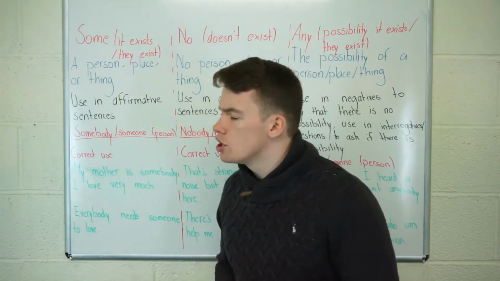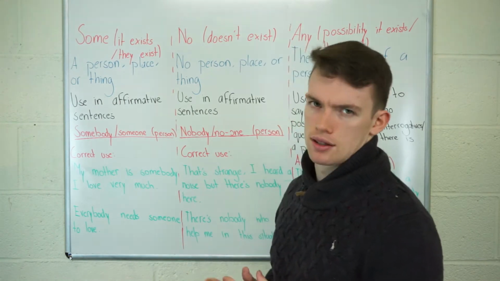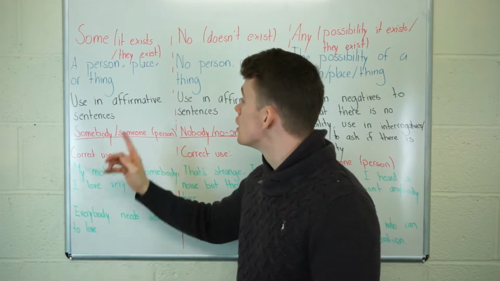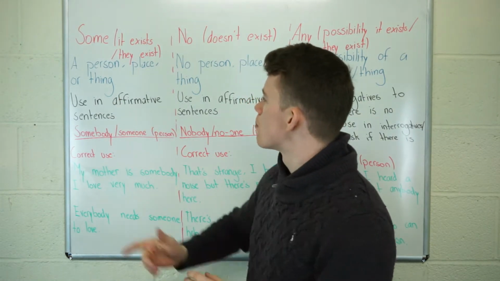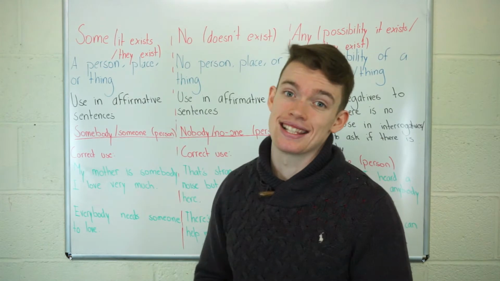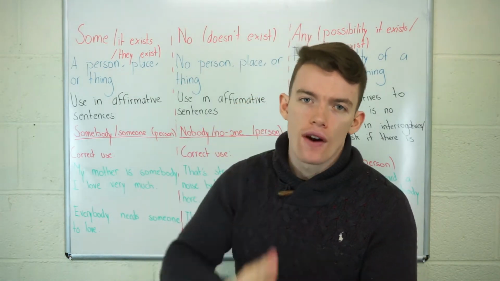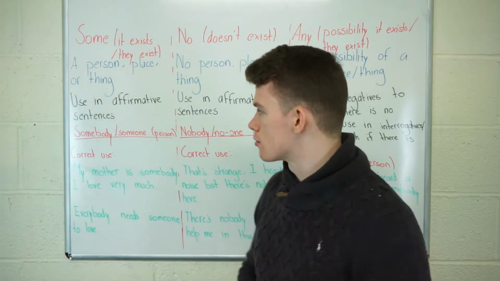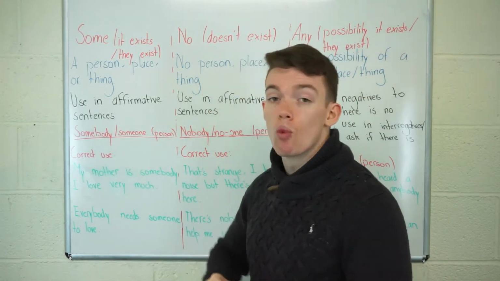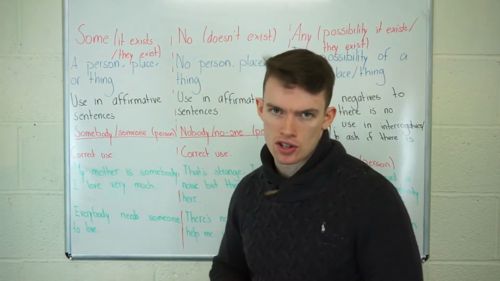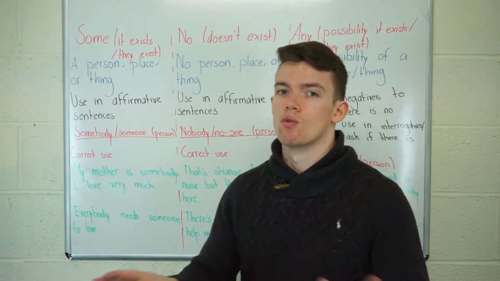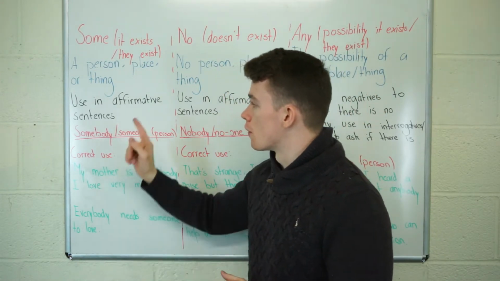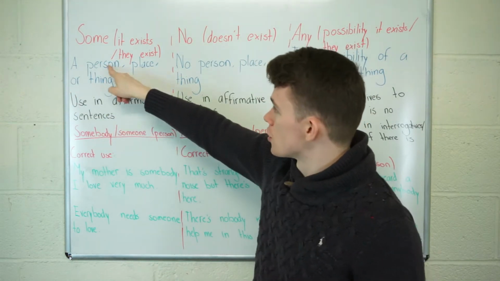So with some, we need to use it in affirmative sentences. The basic principle is that with some, we use it in affirmative sentences to refer to a person, place, or thing that exists. Okay, and with somebody or someone, we're talking about a person. There's no difference between body and one. Somebody and someone are exactly the same. We use them both in affirmative sentences to say that a person exists.